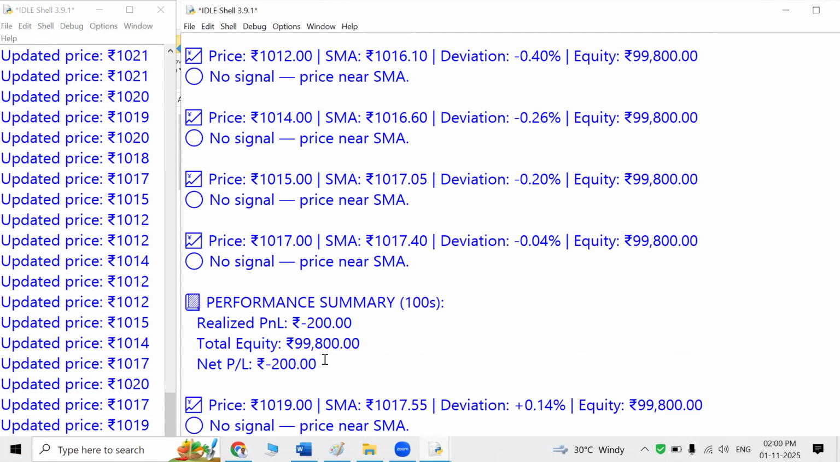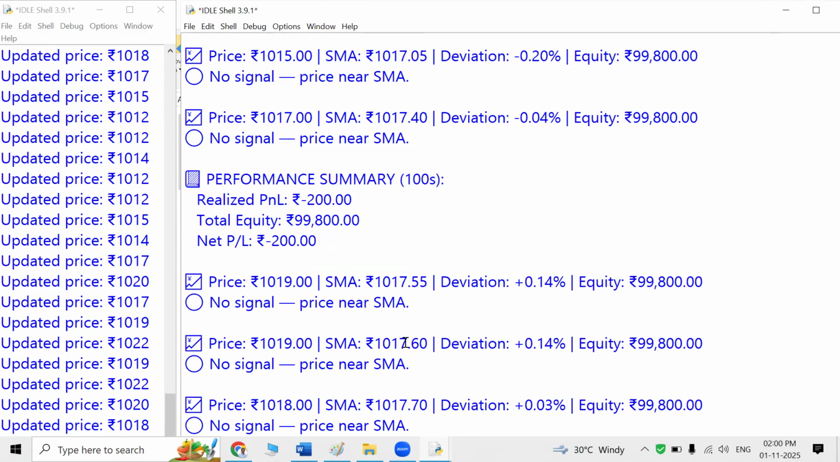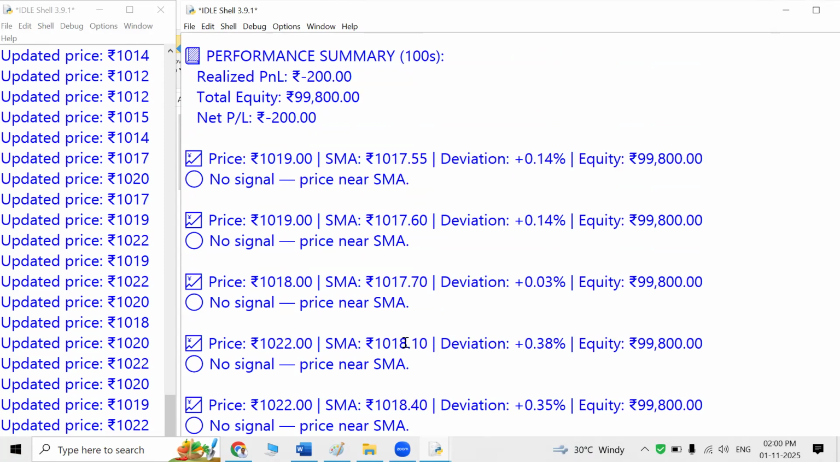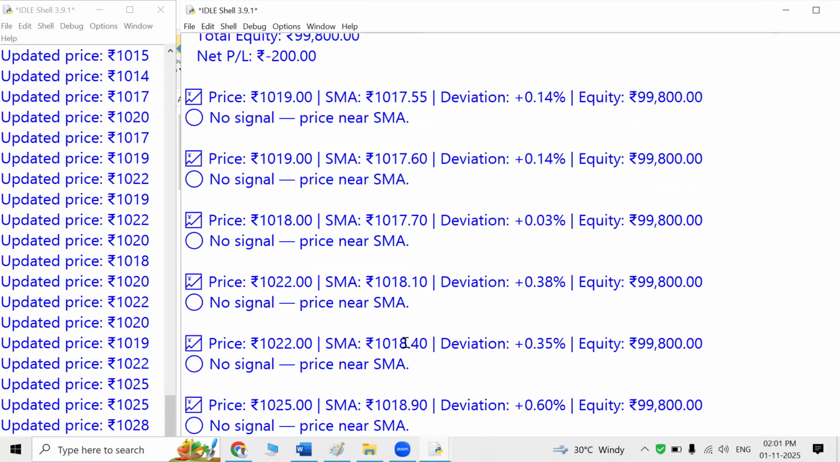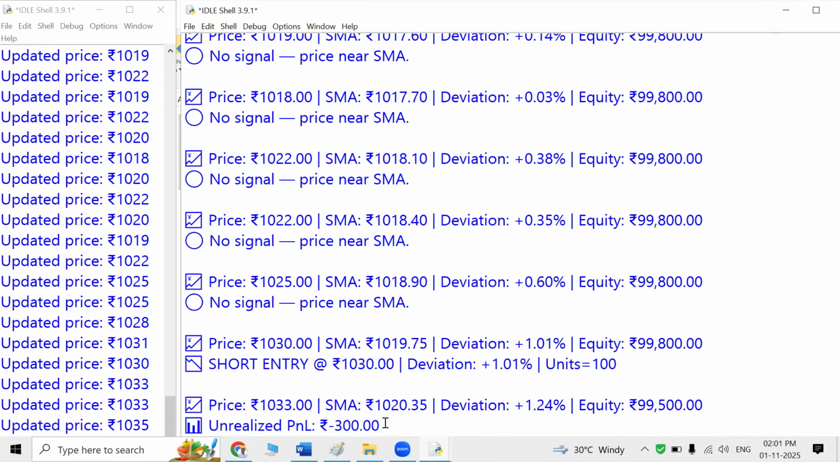See here, after 100 seconds, we are at a loss of 200 rupees only, which is considered very small. Now it keeps continuously checking the deviation. The best part of this recording is that the algo is working in the worst scenario. What is the meaning of worst scenario? Here the worst scenario is that we are in a range bound market. When we have a range bound market, the deviation comes very small. Okay, we have got a deviation. We shorted the equity at 1030.